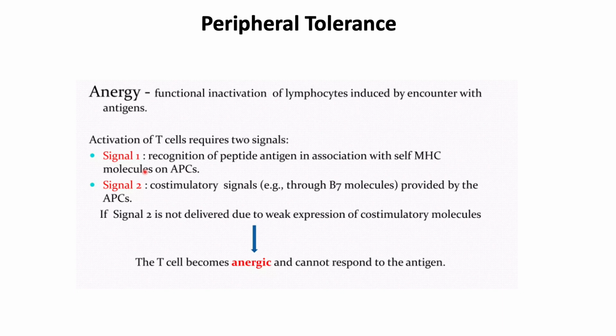The first signal is the recognition of peptide antigen in association with self-MHC molecules on antigen presenting cells, and the second is co-stimulatory signals from these antigen presenting cells. If the co-stimulatory molecules are weak, that is, if signal 2 is not delivered, the T cells become anergic and they cannot respond to the antigen. So this is one of the mechanisms of peripheral tolerance.